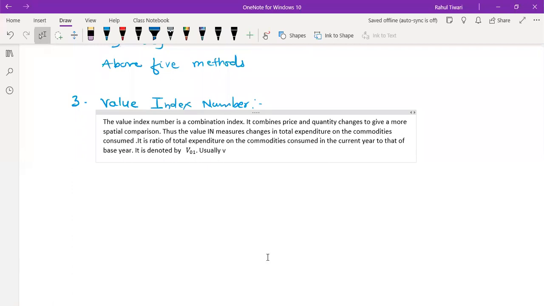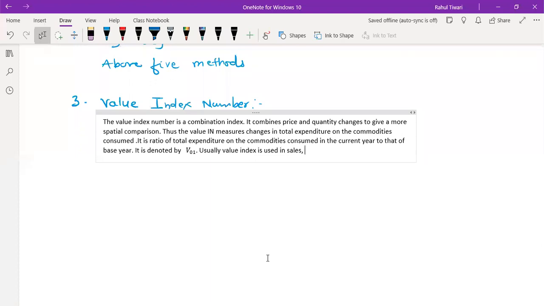Usually the value index is used in sales. As I said, if you want to buy any house, it is a part of sales.